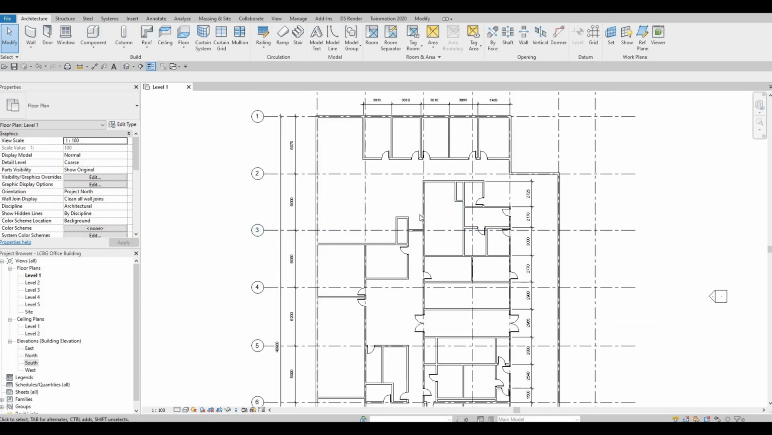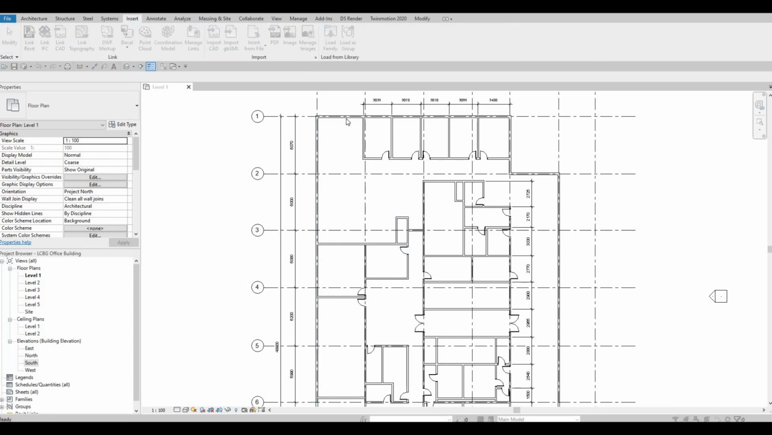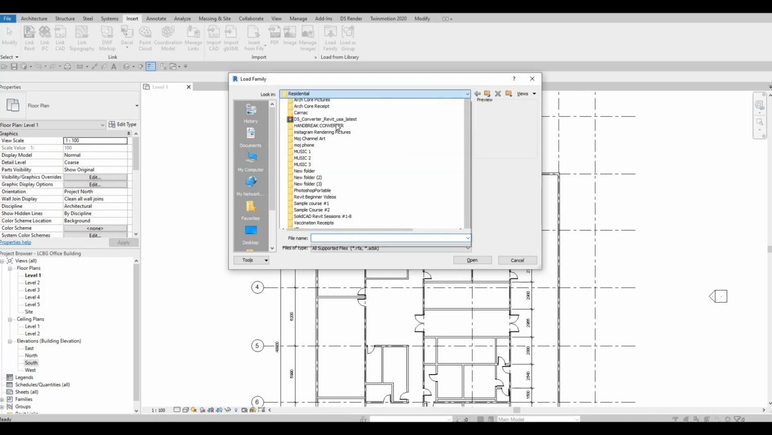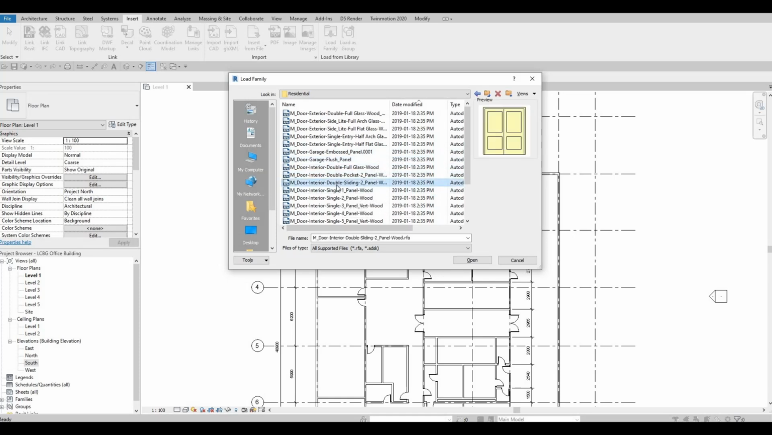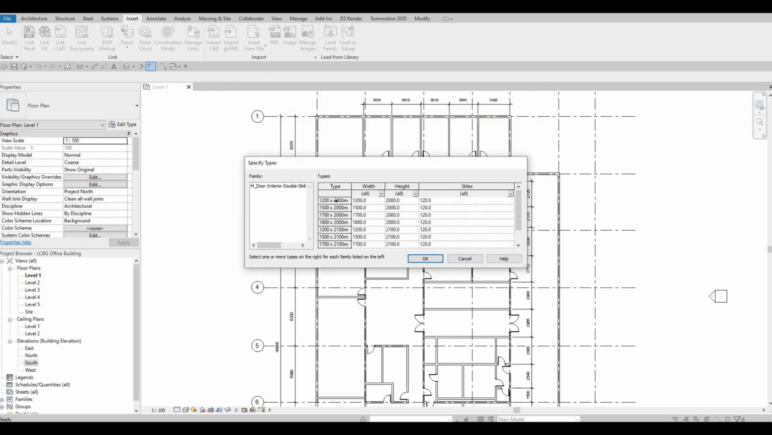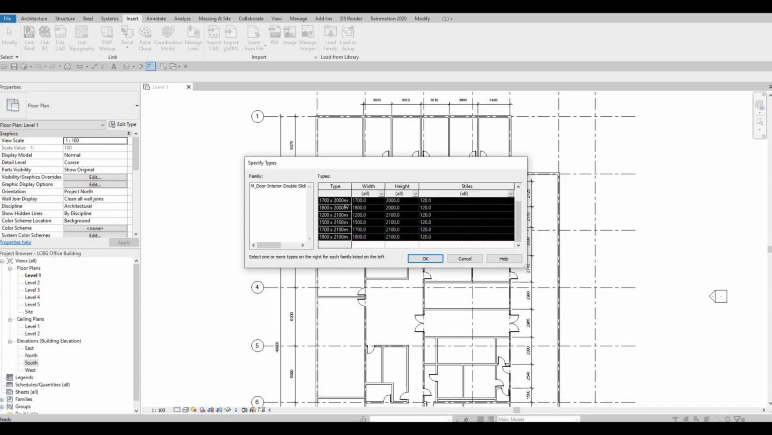What we're gonna do is load in doors for the closet. So we need to go to insert, load family, and then we are already at the door. Let's go to the residential, and maybe we could use the sliding door instead. So I'm gonna use this. Click open. Select the first one, scroll down, hold on shift and select the one at the bottom so that you can select everything, and press OK.